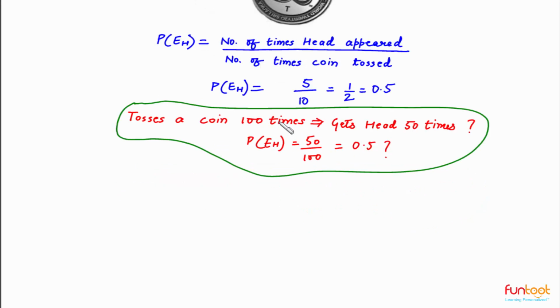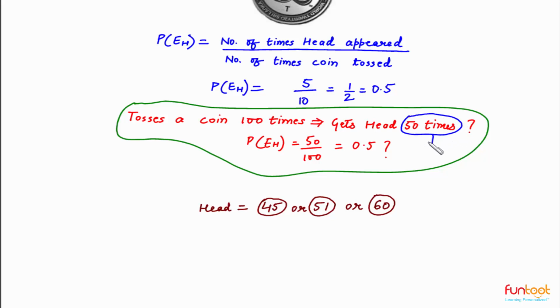Well, if we toss the coin 100 times, it is quite possible we can get the head 45 times, 51 times or 60 times. So on tossing a coin 100 times, we cannot say that we will get exactly 50 heads. Though what we can say is probability of getting the head 50 times on 100 tosses of a coin is very high.